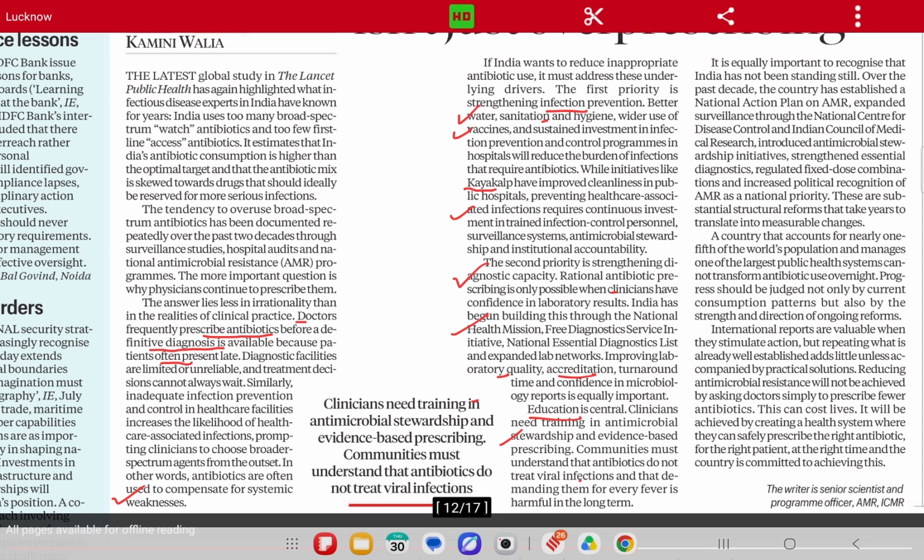India, which accounts for one fifth of the world's population, should pay focus towards these kinds of things, because we have to take care of the health of India. If India is healthy, only then can we talk about the development of India. And this antimicrobial resistance is a grave threat to India's health infrastructure, which should be treated at a very initial stage, so that it does not expand further. So this is all about today's news. We shall discuss tomorrow's news tomorrow. Okay, thank you very much.